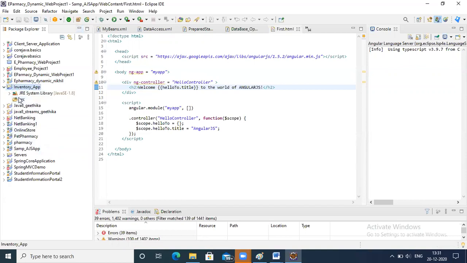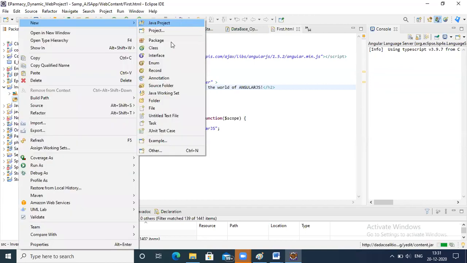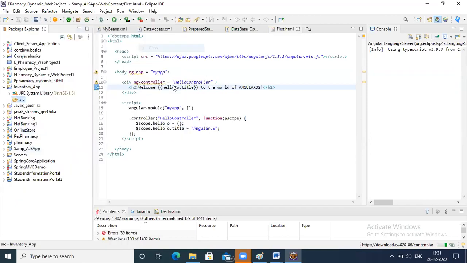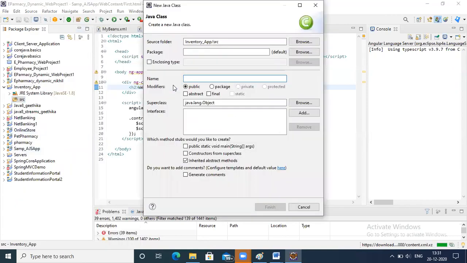Okay, so here let us create a Java file. We have to create a class. Class name is, let's say, product tab.